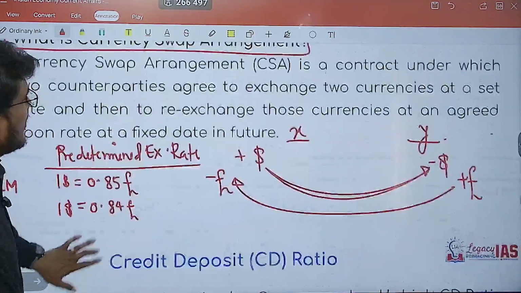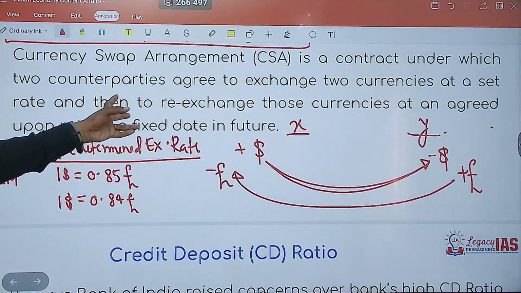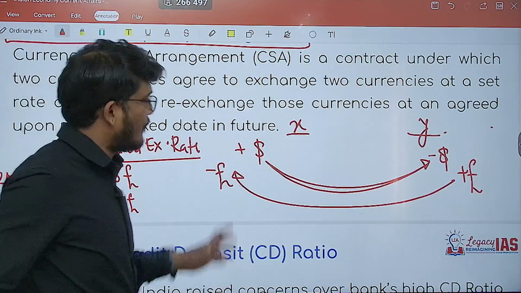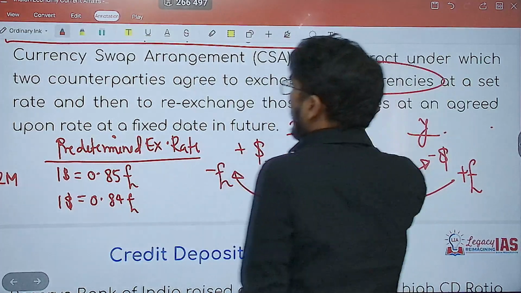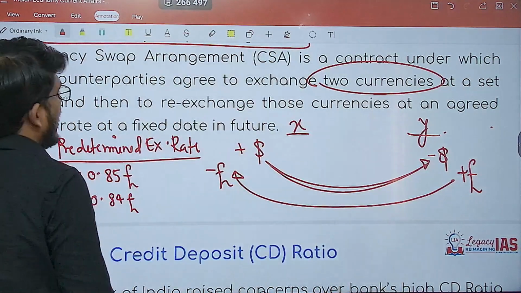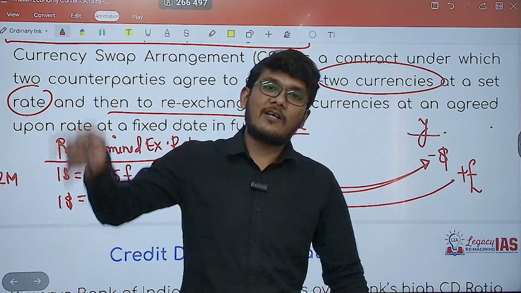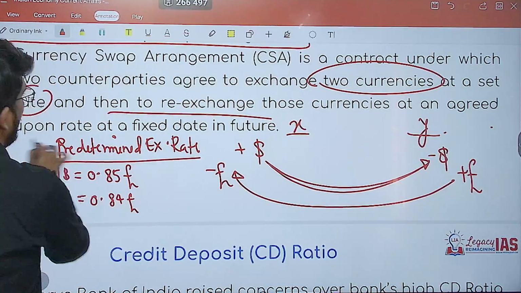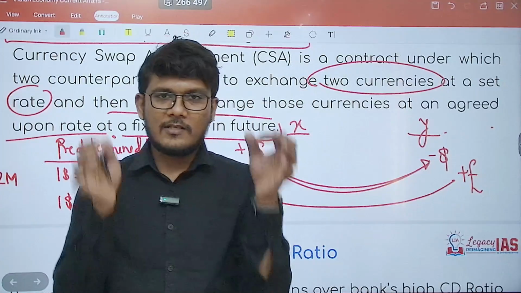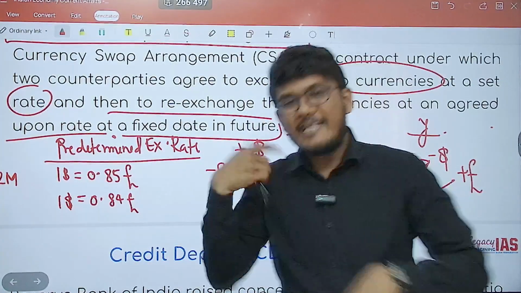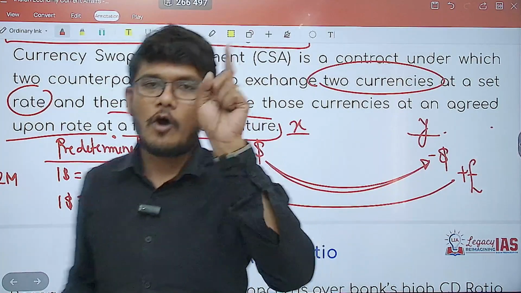If you have to read it out, it is a contract between two countries which agree to exchange two currencies at a set rate, and then re-exchange those currencies at an agreed upon rate at a fixed date in future. So we exchange currencies at a fixed rate, then agree to re-exchange them at a fixed date on a fixed rate.